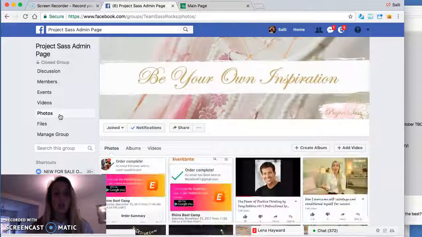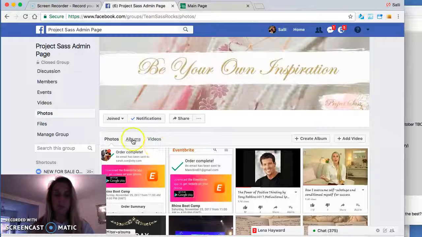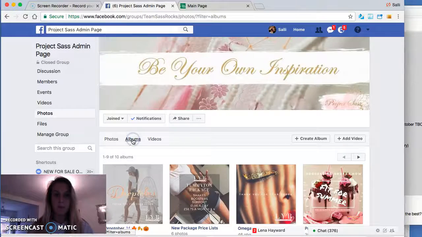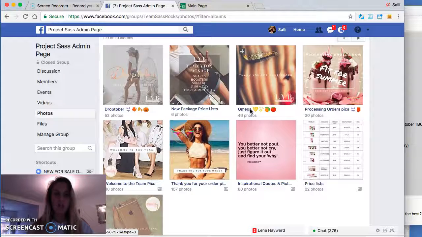Also, you can go to photos here, and it brings up all the photos that have been posted. It might not look particularly helpful, but if you click over to albums, here we've got lots of albums of things that you can use. You can use any photographs in here. You don't have to ask anyone. If it's posted in these groups, then you're welcome to use it.